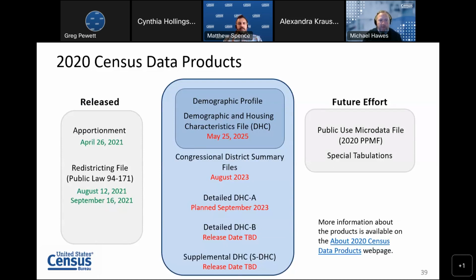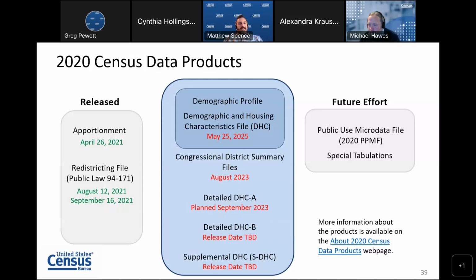We also announced just recently that we will be releasing public use microdata for the 2020 census. That will be the 2020 PPMF, the privacy protected microdata file. So a 100% file in lieu of the 10% sample that was used in the past. And then future info on special tabulations as well.